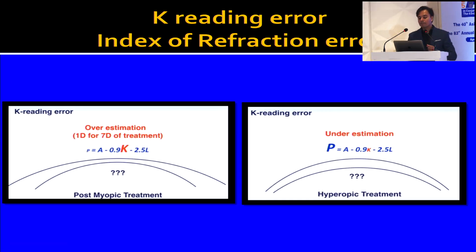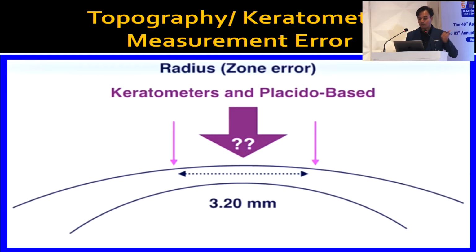But in people who have undergone a myopic LASIK, the cornea becomes flatter anteriorly, and that causes an overestimation of keratometry because that ratio goes haywire. As against that, in patients who have undergone a hyperopic LASIK, the cornea becomes steeper, therefore it causes underestimation of keratometry, thus leading to hyperopic surprises in myopic patients and myopic surprises in post-hyperopic patients.